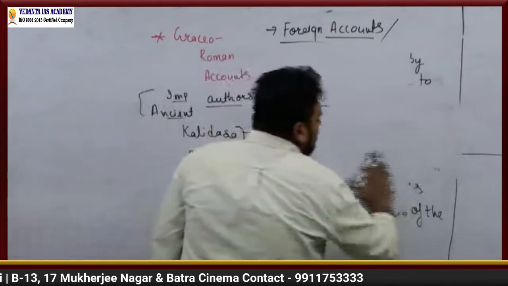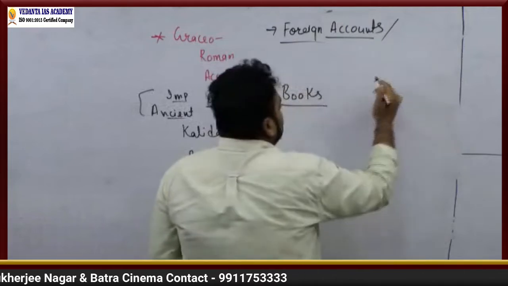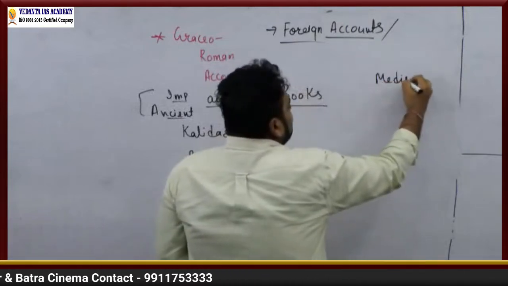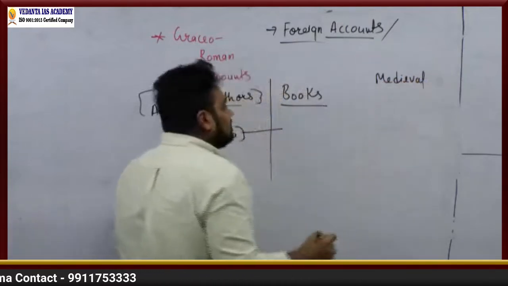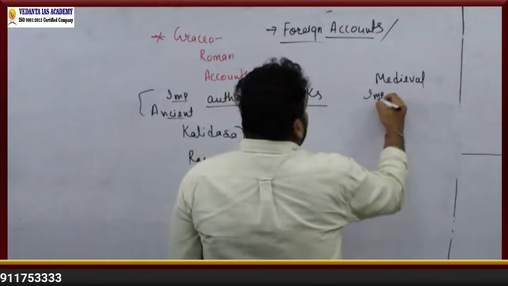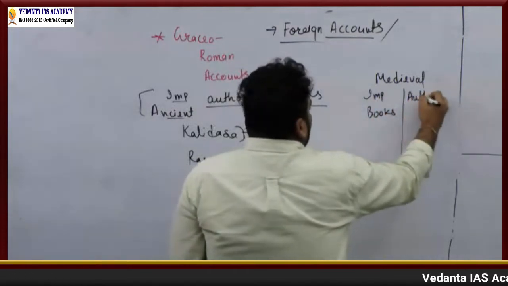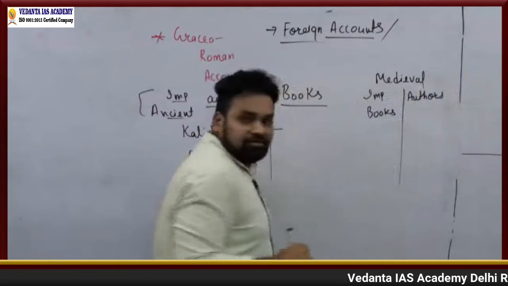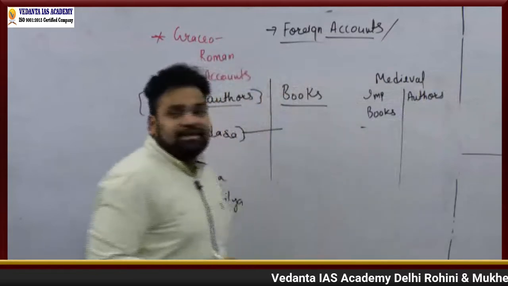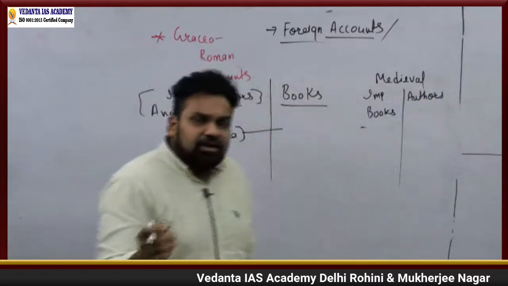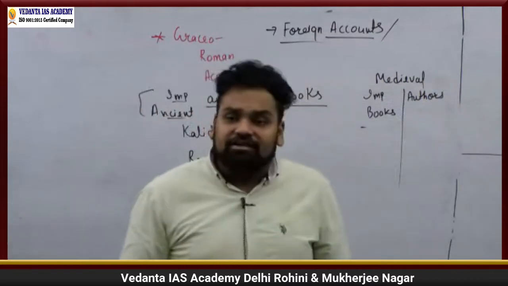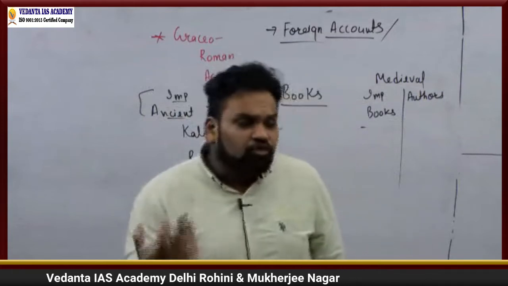Then you make another list for medieval. When we come to medieval, we will make another list of important books and authors, right? उसके अंदर तो बहुत सारे हैं. Like Delhi सल्तनत के टाइम पे different हैं. Your time of Mughals is a different person. So उसके टाइम पे ऐसे.